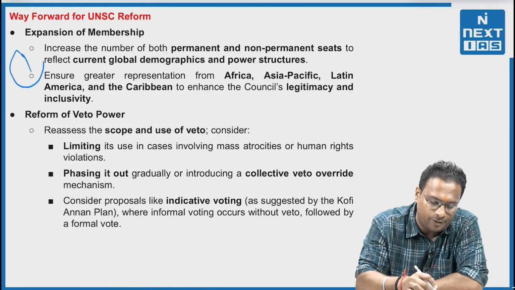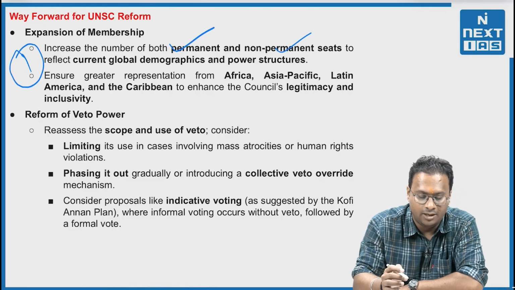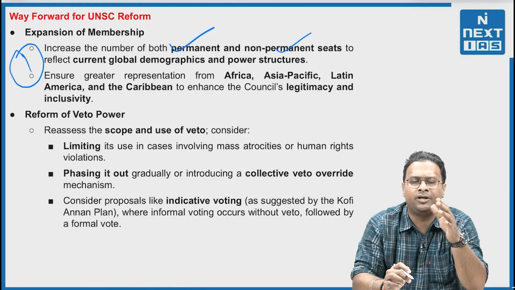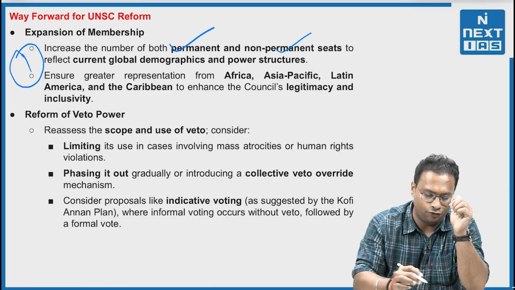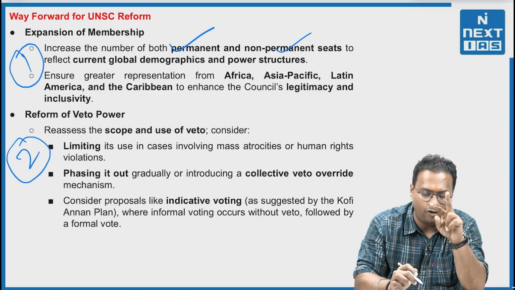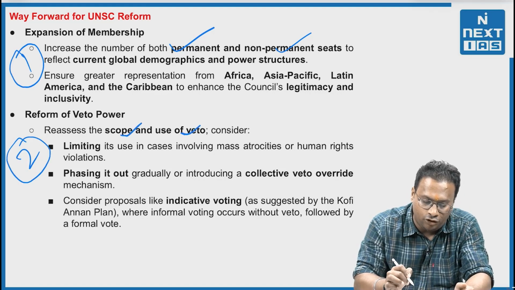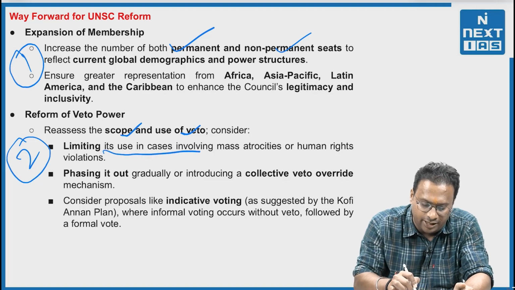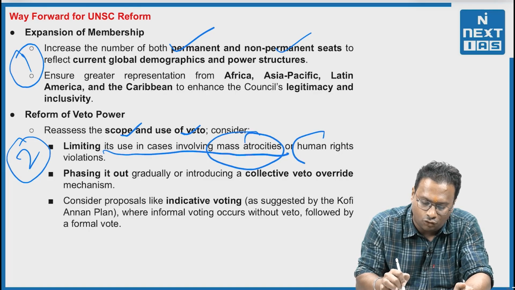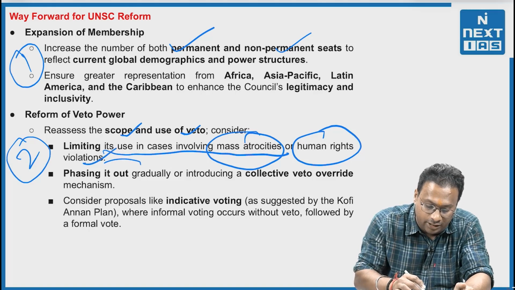The first is expansion of the membership, that is increasing both the number of permanent and non-permanent members, for ensuring greater representation from continents like Asia, Africa and Latin America. Second, reform of veto power. This is important. Reassess the scope and use of veto. Consider limiting its use in cases involving mass atrocities or human rights violations. Very important thing.